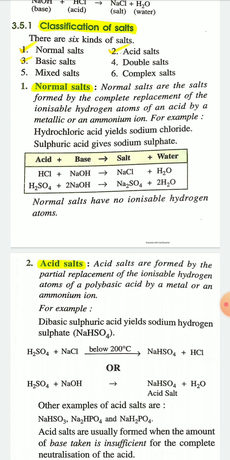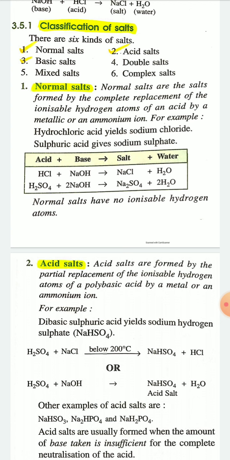Normal salts are the salts formed by complete replacement of the ionizable hydrogen atoms of an acid by a metallic or an ammonium ion.